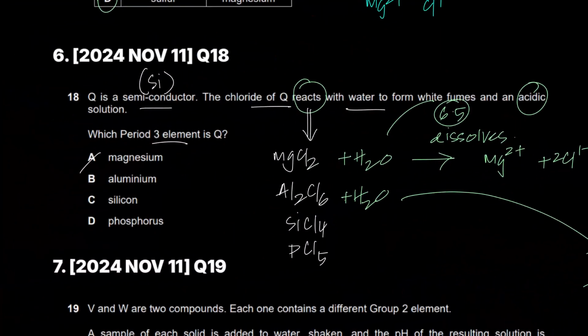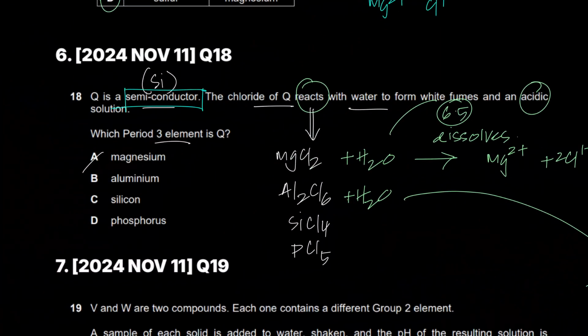But sir, aluminum is not a semiconductor. Even if you did not know this, aluminum is a conductor. Have you ever heard that aluminum is a semiconductor, or sodium is a semiconductor, or magnesium is a semiconductor? They are metals, they are conductors, not semiconductors. So B is wrong, not because it does not give you white fumes or an acidic solution. It absolutely does that, and it also reacts, sir. These are both correct, but it's not a semiconductor.